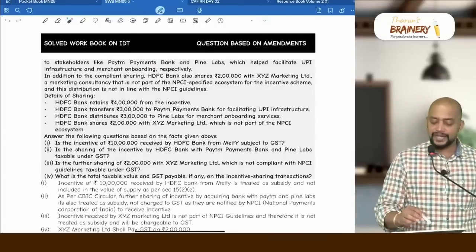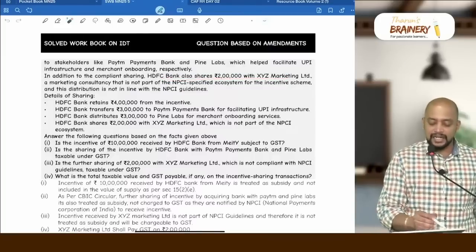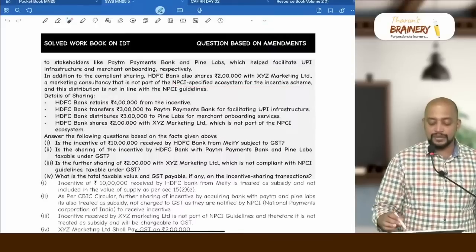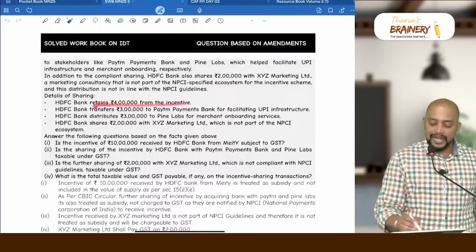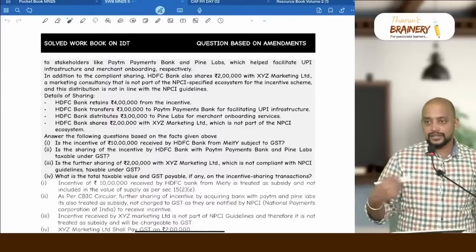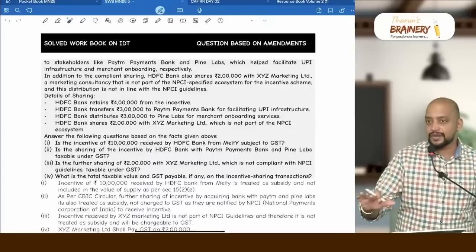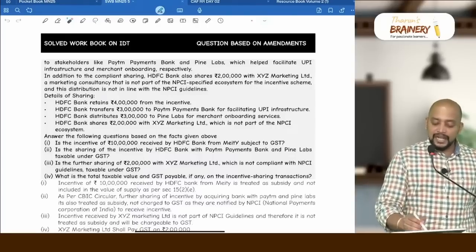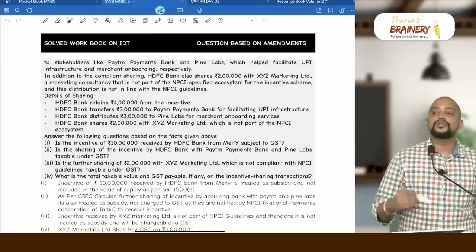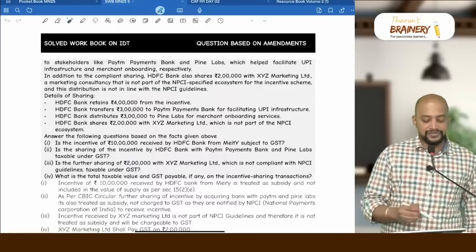In addition to the compliance sharing, HDFC Bank also shares 2 lakhs with XYZ Marketing Limited, a marketing consultancy that is not part of the NPCI specified ecosystem. So this 4 lakhs is retained by HDFC Bank; anyhow the 10 lakhs collected by them is excluded from the value, because it is subsidy from the central government. Even the 3 lakhs received by Paytm and 3 lakhs received by Pine Labs are also deemed to be subsidy from the central government and will not be included in the value for payment of GST.